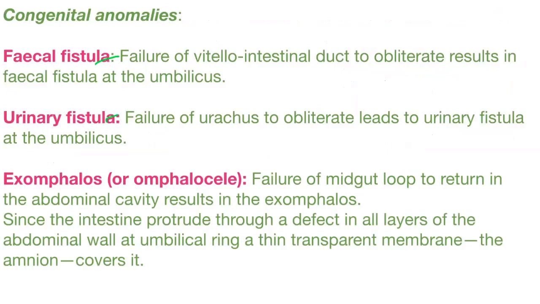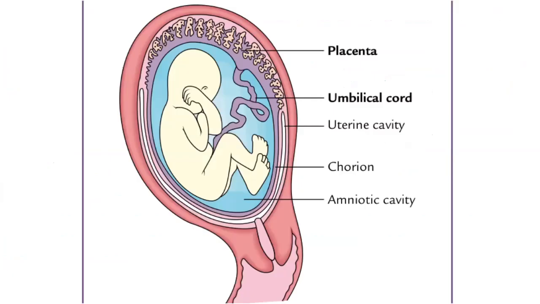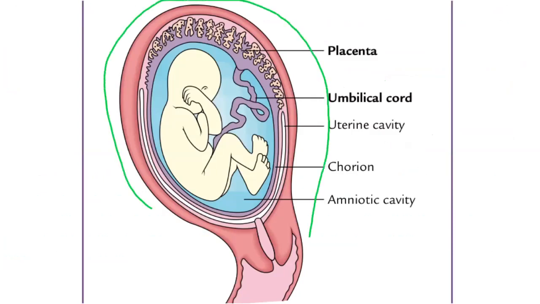Fecal fistula, urinary fistula, and exomphalus. We'll deal with it. You see, this is the uterus, right? Intrauterine life. This is the fetus. This is the placenta, that is the nurturer from the mother side, and the umbilical cord is the connection between the mother, placenta, and the fetus, right?